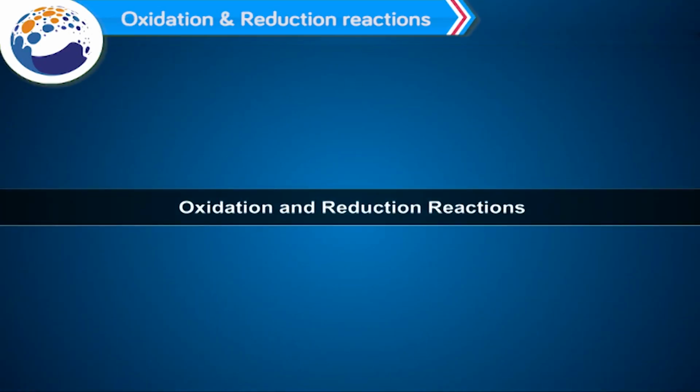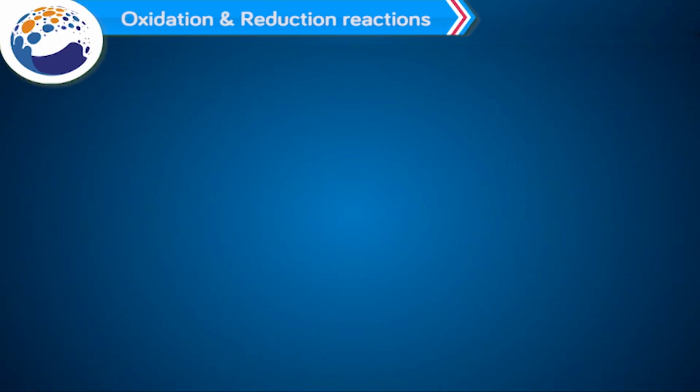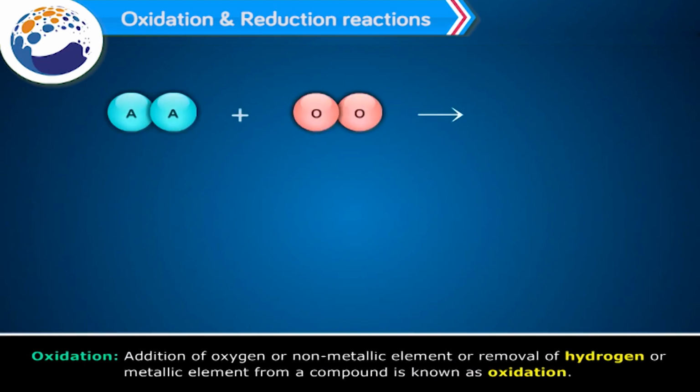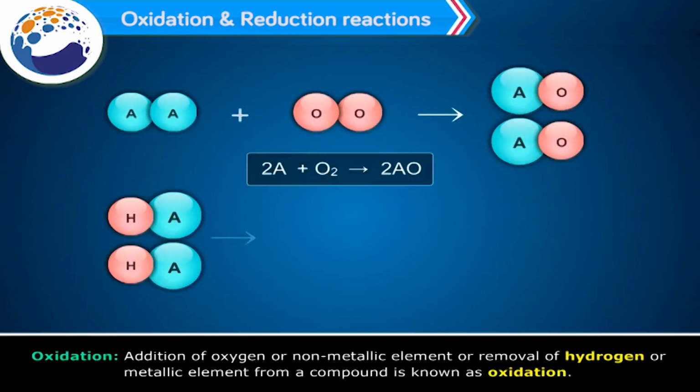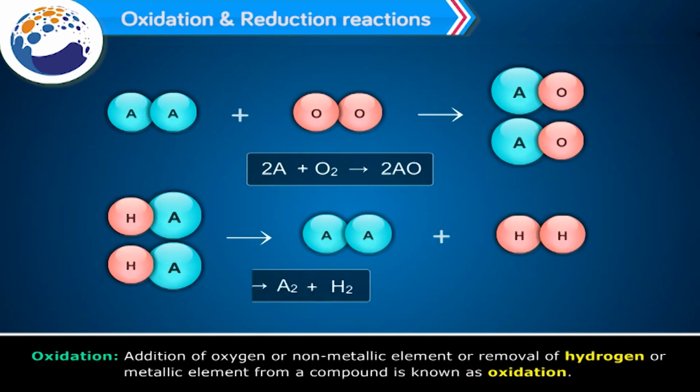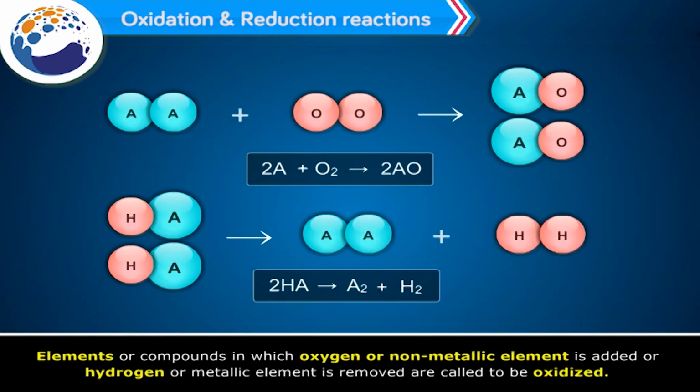Oxidation and reduction reaction. Oxidation: addition of oxygen or non-metallic element, or removal of hydrogen or metallic element from a compound, is known as oxidation. Elements or compounds in which oxygen or non-metallic element is added, or hydrogen or metallic element is removed, are said to be oxidized.